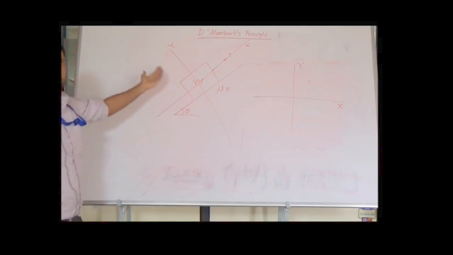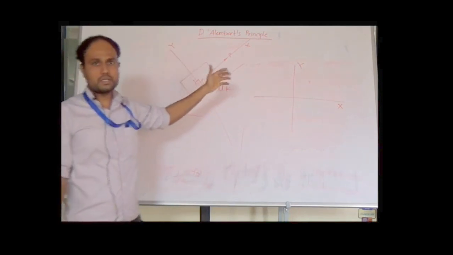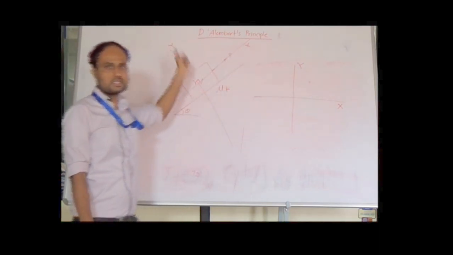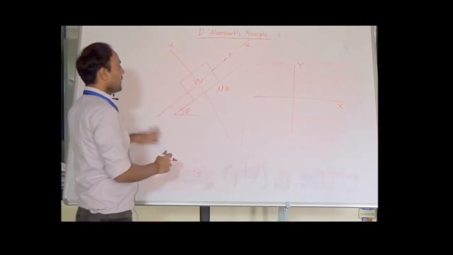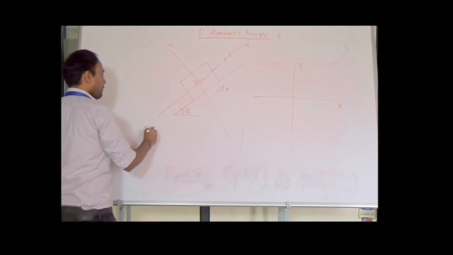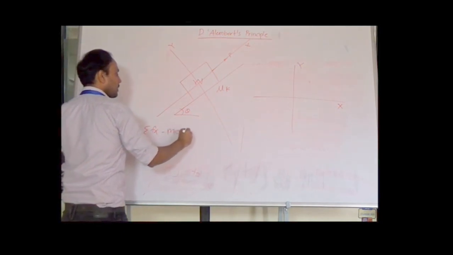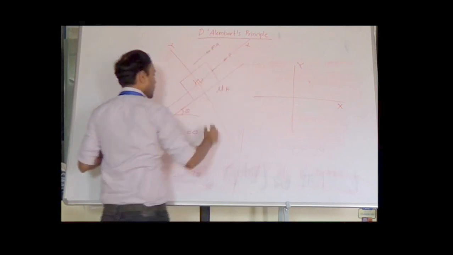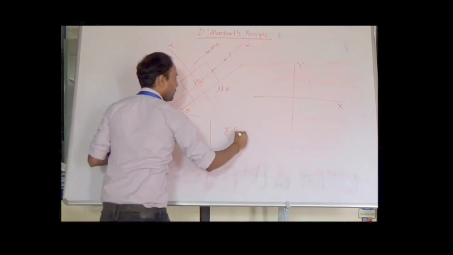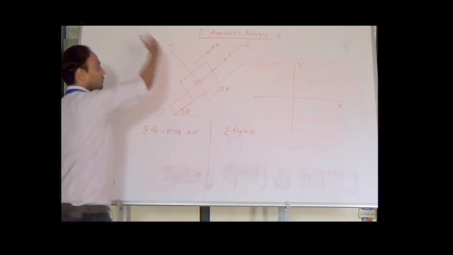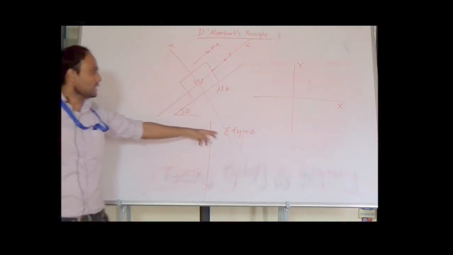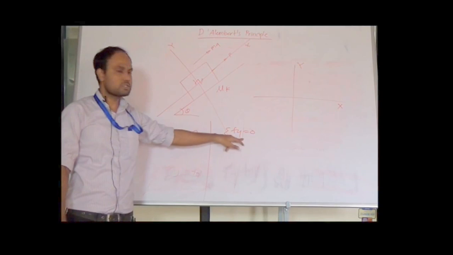So in this case again the motion is only in one direction, and the acceleration is along only one direction; there is no acceleration in the perpendicular direction. So again we can write the equation summation Fx minus ma is equal to 0, because motion is along this direction, and summation Fy will be equal to 0, because there is no motion along the vertical direction and all the forces in that direction are balanced. That is the condition of equilibrium, summation Fy is equal to 0.